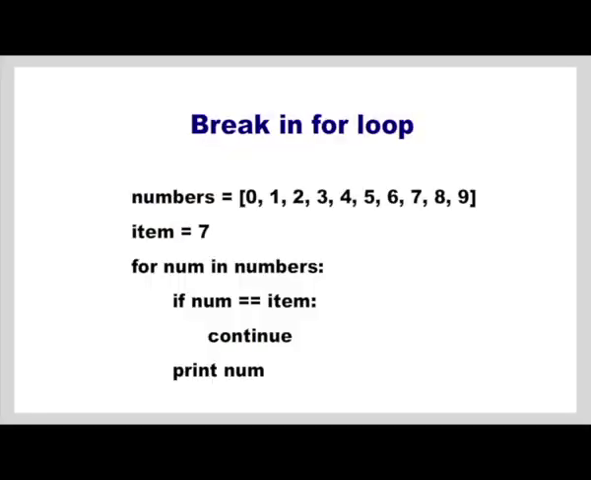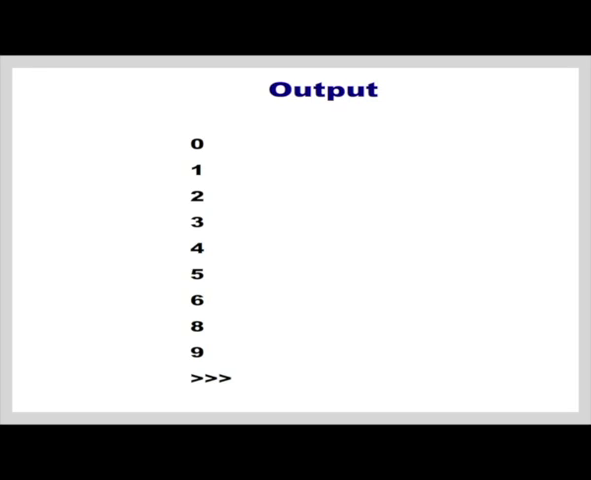Here you can see we have a list with items 0 to 9 and we have an item object whose value is 7. So, we have a for loop which iterates over the numbers in the list. If the number is equal to item, that is 7, then we do not print it. So, can you guess what would be the output? This is the output you can see. You can notice 7 got omitted because of the if statement along with continue. When the element in the list is equal to 7, we continue with the next iteration.